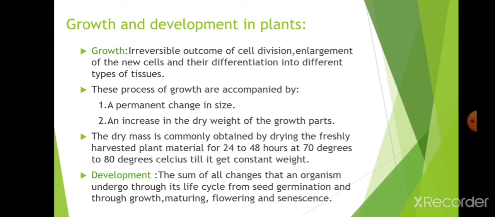How to check the dry weight? This is important to note here. The dry mass is commonly obtained by drying the freshly harvested plant material for 24 to 48 hours at 70 to 80 degrees Celsius till it gets a constant weight. There must be a constant weight, not fluctuating. This is very important to note: how to get the dry weight of the plant.